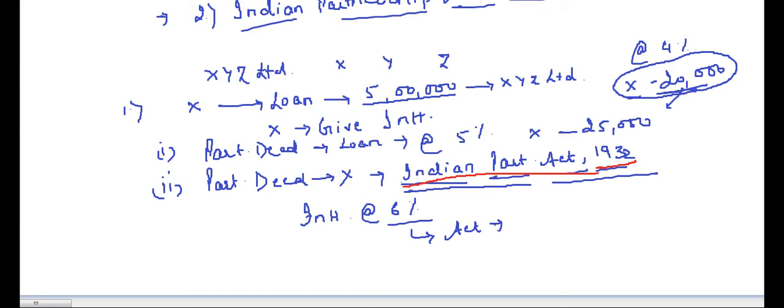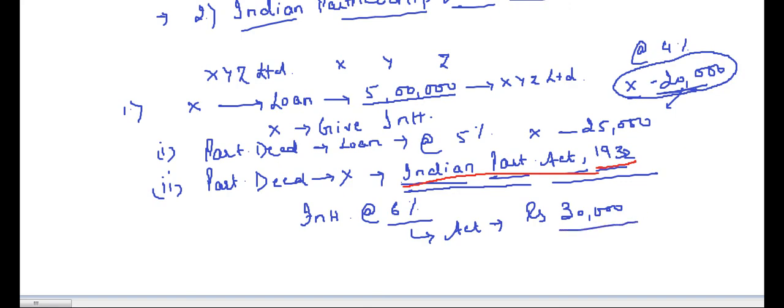Okay, so partnership deed is silent, the Partnership Act will apply. Now X will get 6% interest on 5 lakhs, he will get rupees 30,000 interest. Very simple.